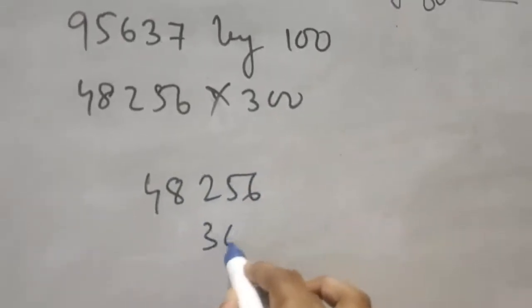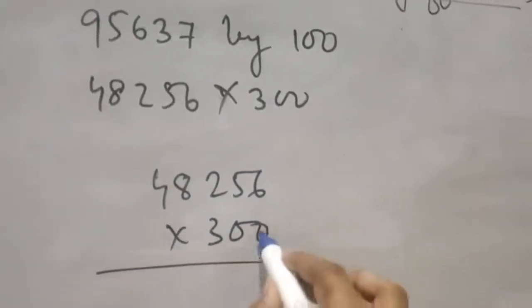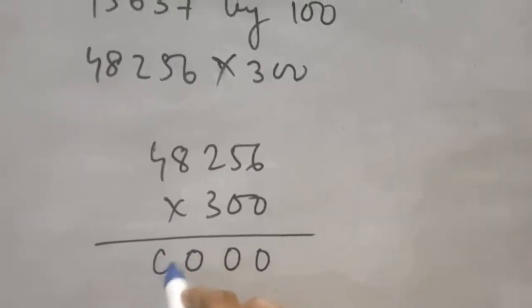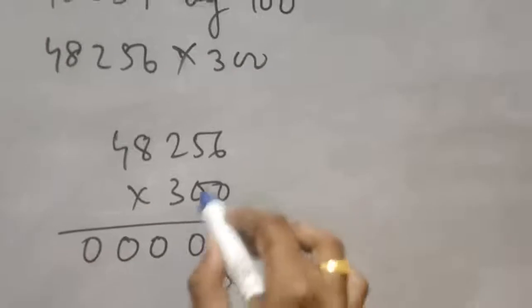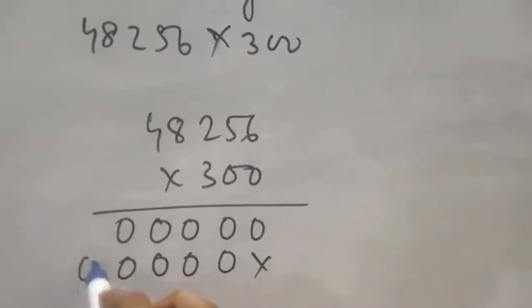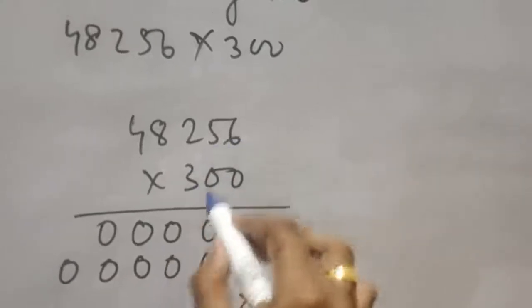Next question number C, 48256 into 300. Same rule, same procedure. First multiply with 0: 0 6s are 0, 0 5s are 0, 0 2s are 0, 0 8s are 0, 0 4s are 0. Cross again with 0, then with 3.